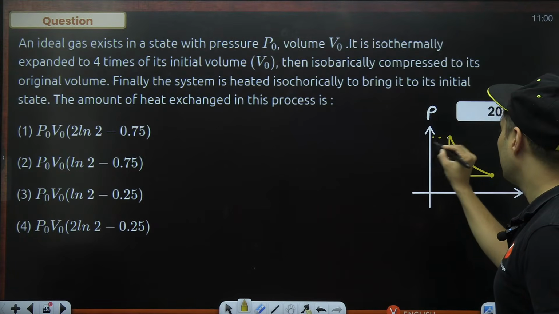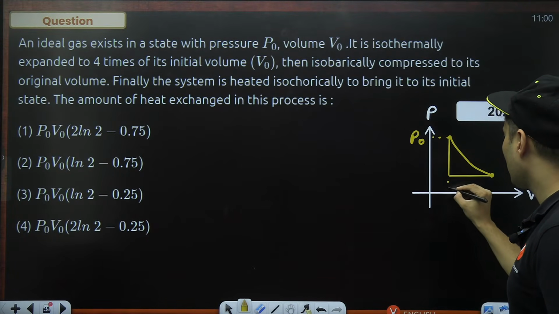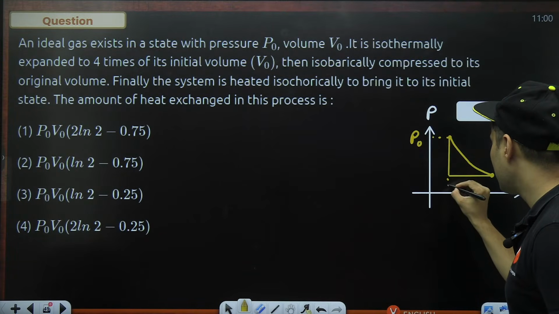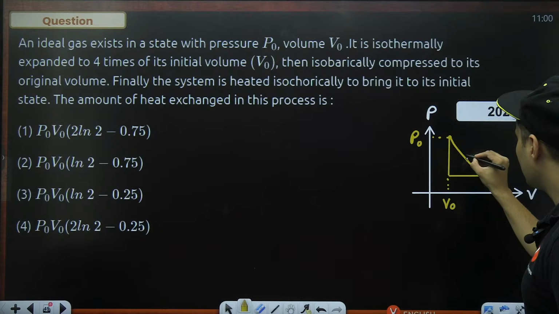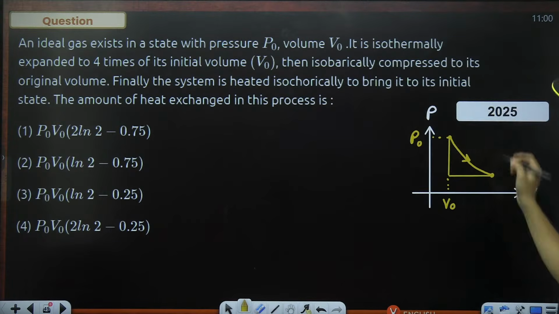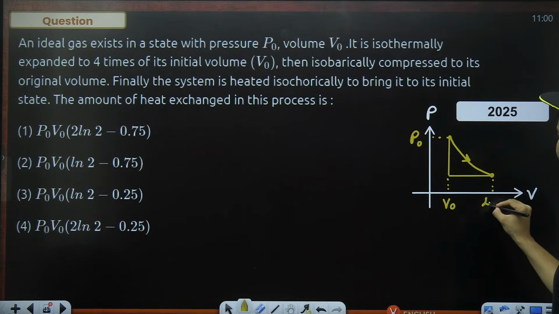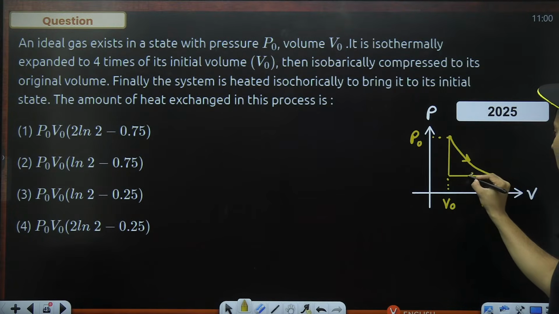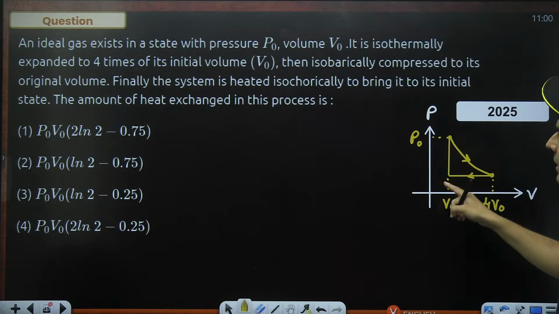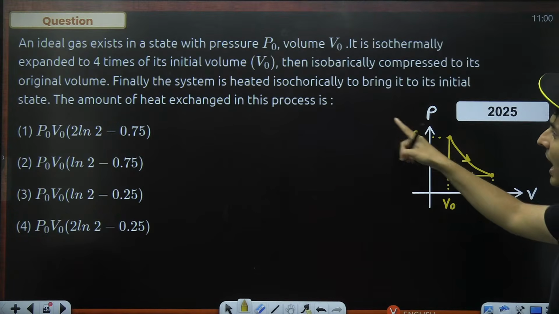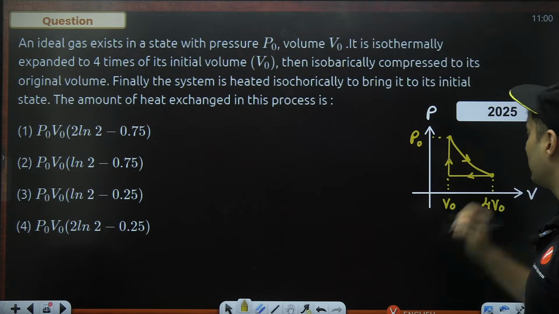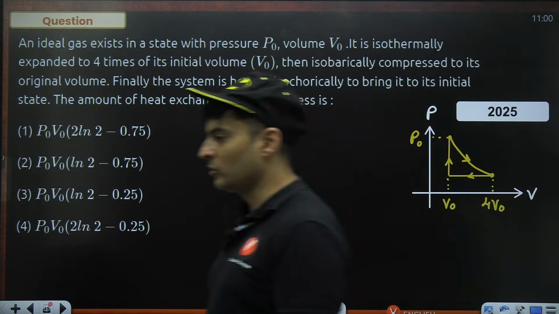This is your P naught and this is your V naught. This is the isothermal expansion to 4 times its initial volume, so this is 4 times V naught. Then isobarically compressed to its original volume, and then taken to its initial state via an isochoric process. This is what the processes look like.